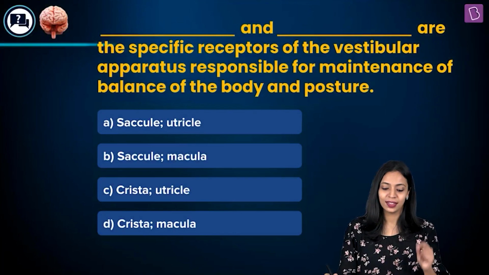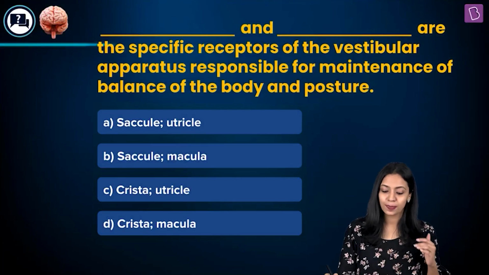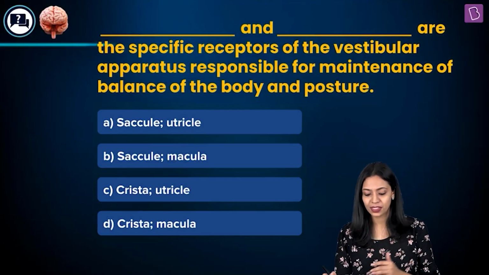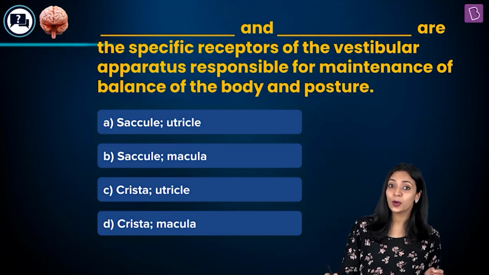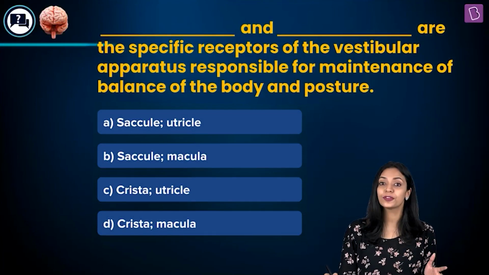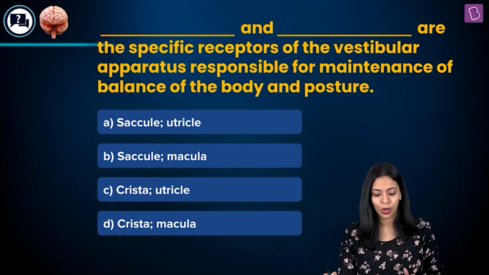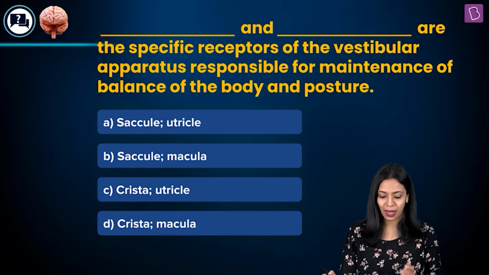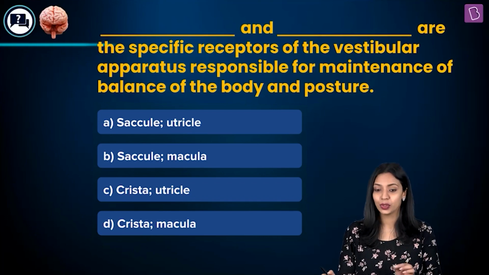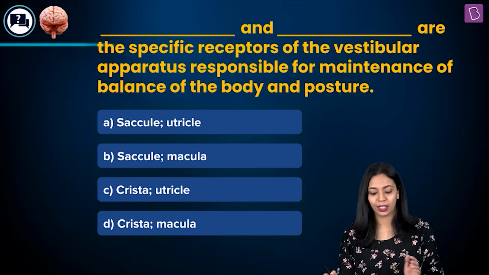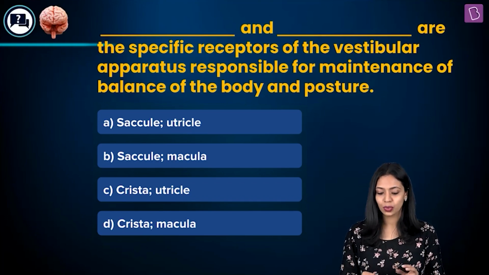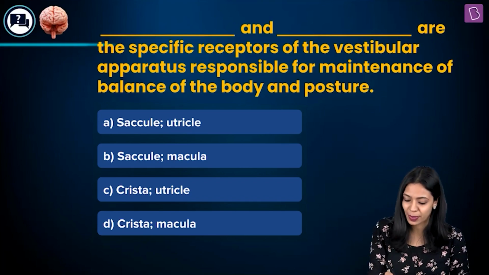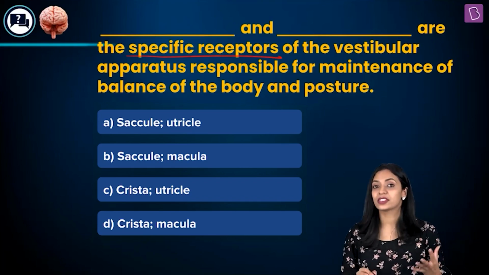Here's the question. Dash and dash are the specific receptors of the vestibular apparatus responsible for maintenance of balance of the body and posture. The options are saccule and utricle, saccule and macula, crista and utricle, crista and macula. So we have to find out which is the specific receptor of the vestibular apparatus.